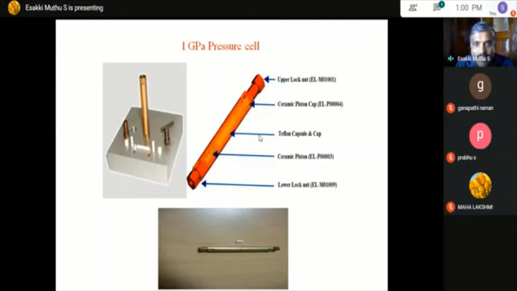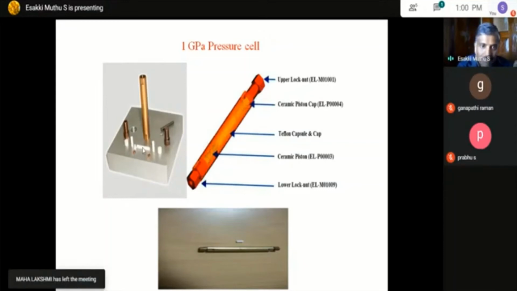We rotate this piston, and it acts on the Teflon capsule. We call this a capsule. Inside the capsule we put a sample and some liquid, and we close it and put the total parts inside. Once you rotate this, pressure is applied to the top of the capsule, and that capsule compresses, the total pressure is held in the liquid, and that liquid transmits the total pressure to the material. That's how it gets operated.